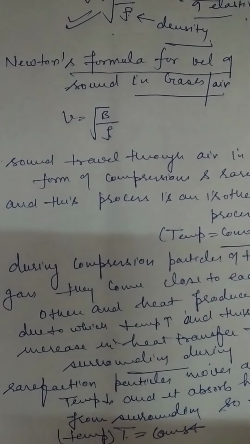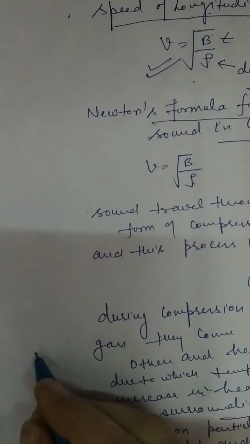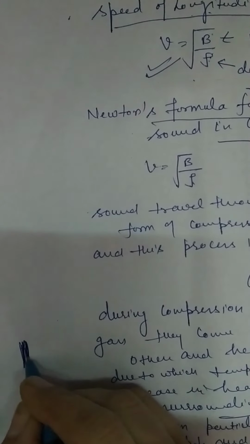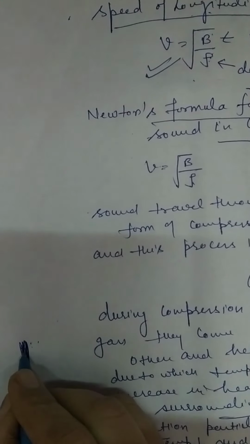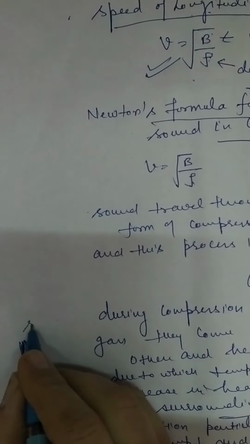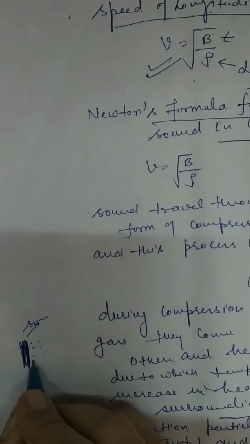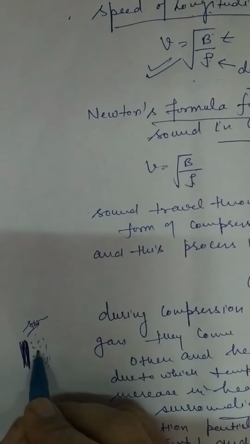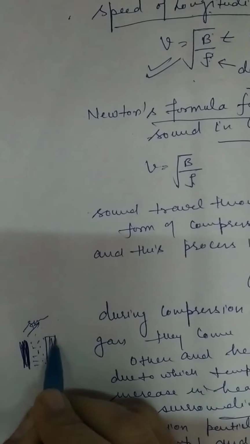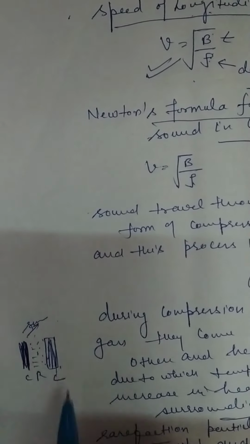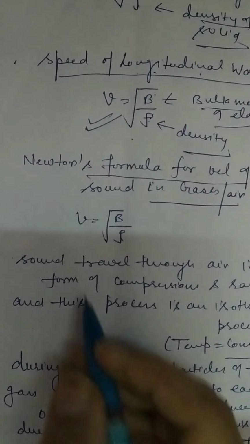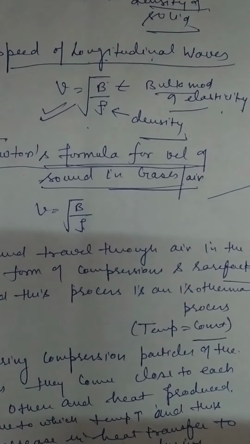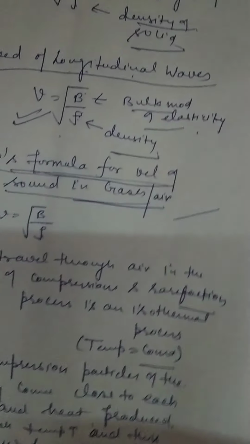Because what happens in compressions? See, if we say these are compressions, in compressions the particles of the gas come close to each other and collide with each other, so heat will increase, temperature will increase, and that heat will be transferred to the surrounding. And in rarefaction, particles move away, their temperature decreases, and they absorb the heat from it. So this is how compressions and rarefactions form, and in this process the temperature remains constant. So Newton said, when sound travels through the air, this process is an isothermal process.